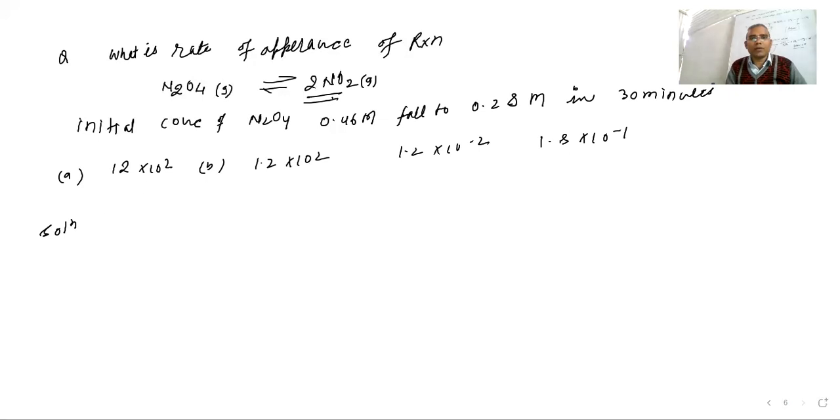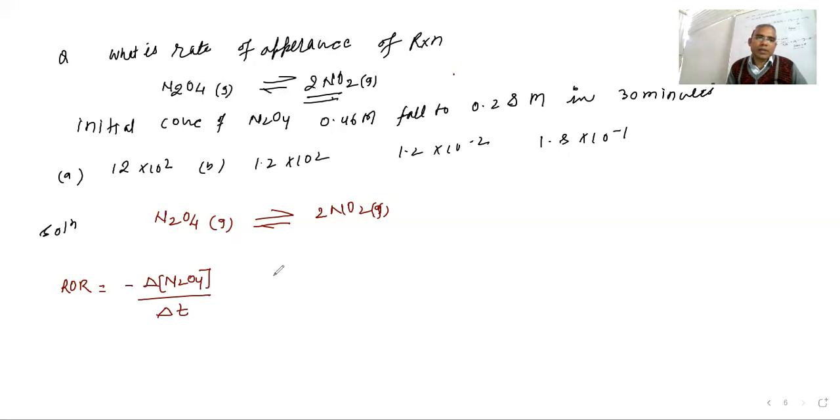So how can you solve this type of problem? If you see this reaction, for N2O4 the coefficient is 1, there is no problem. But for 2NO2 the coefficient is different, it is 2. So if you are writing the rate of reaction, in terms of reactant it will be negative delta N2O4 upon delta T, and here it will be positive sign 1 by 2 delta NO2 upon delta T, right?